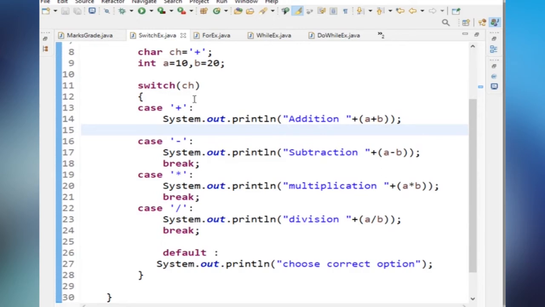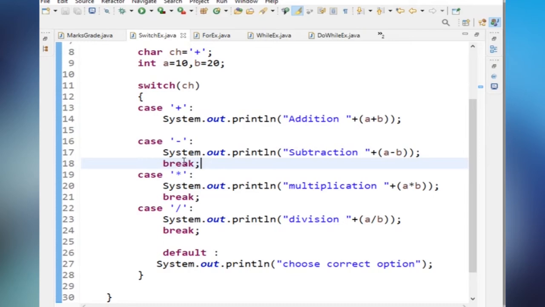What will be the output? Will we get any runtime error? Will we get any compile time error? No, here I am not getting any compile time error, or any runtime error. So the output is, it will execute both the cases until it encounters the break statement. All the cases will be executed.